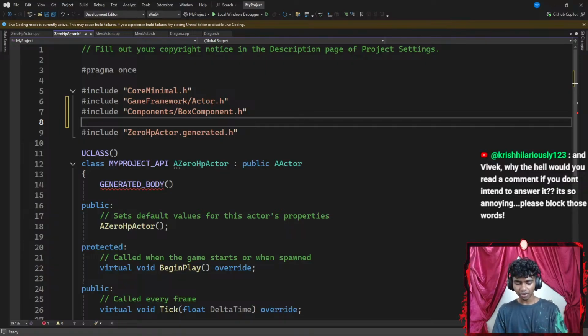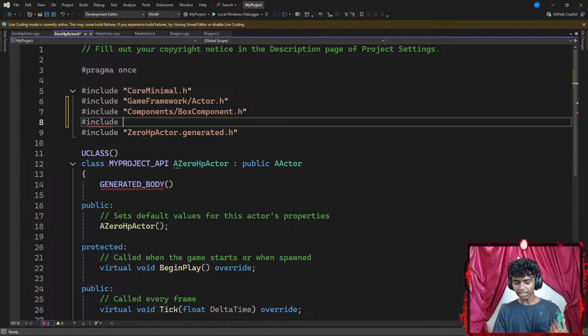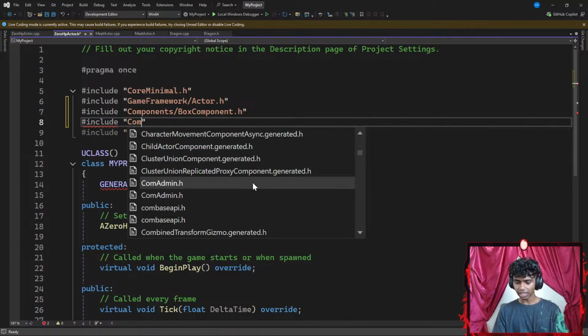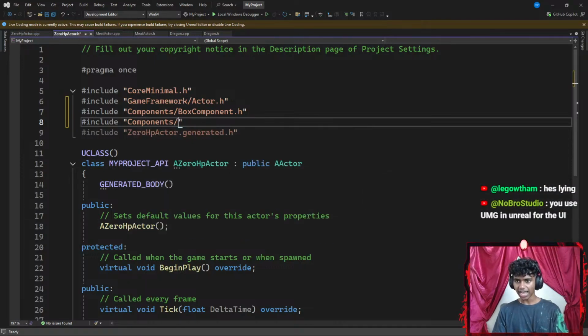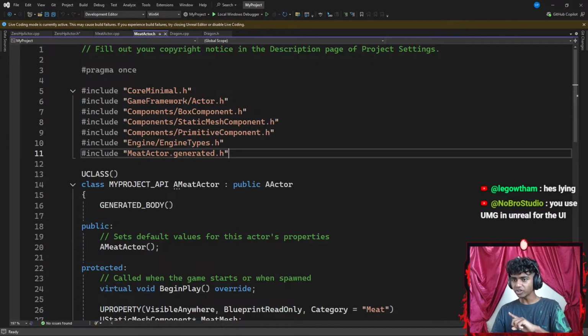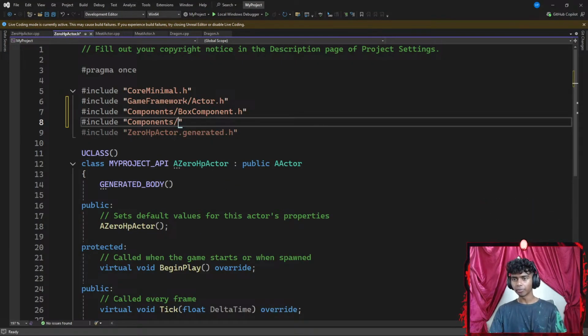Let's see. Now, next I'm gonna go ahead and say include. Let's include something like components. Let's go with components, slash. I want to go ahead and include, was it? I actually forgot. So I have to include static mesh component and primitive components as header files. So I'm gonna go with static mesh component, dot header file.